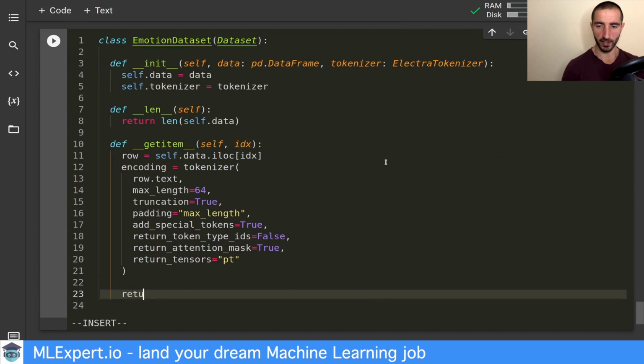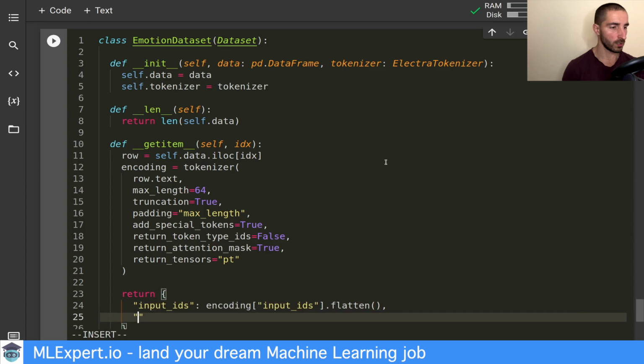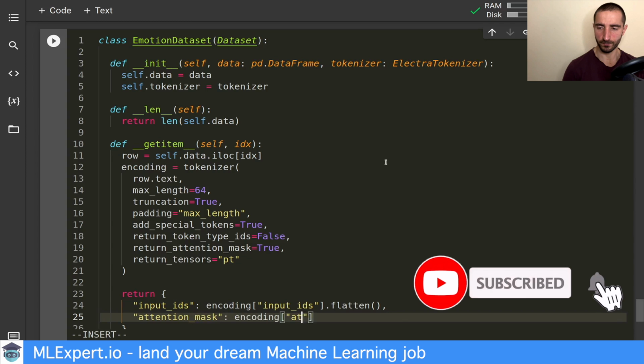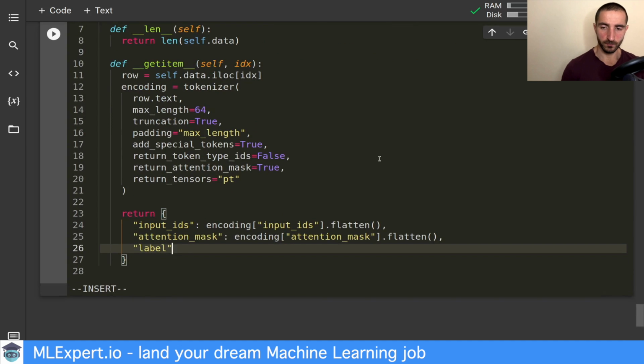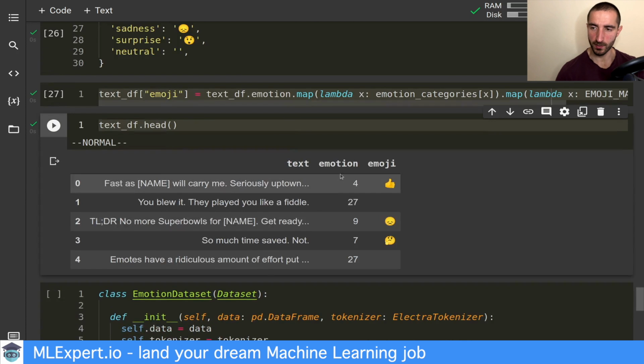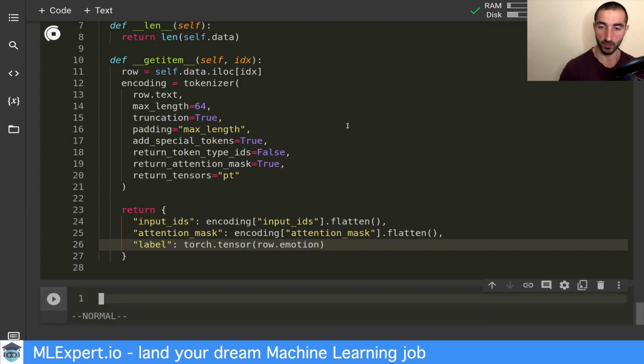The final item is going to be a dictionary, which contains the input IDs, which I'm going to flatten, and the attention mask, again from the encoding. Then for the label, I'm going to convert the emotion, which is again this label right here, into a torch tensor.